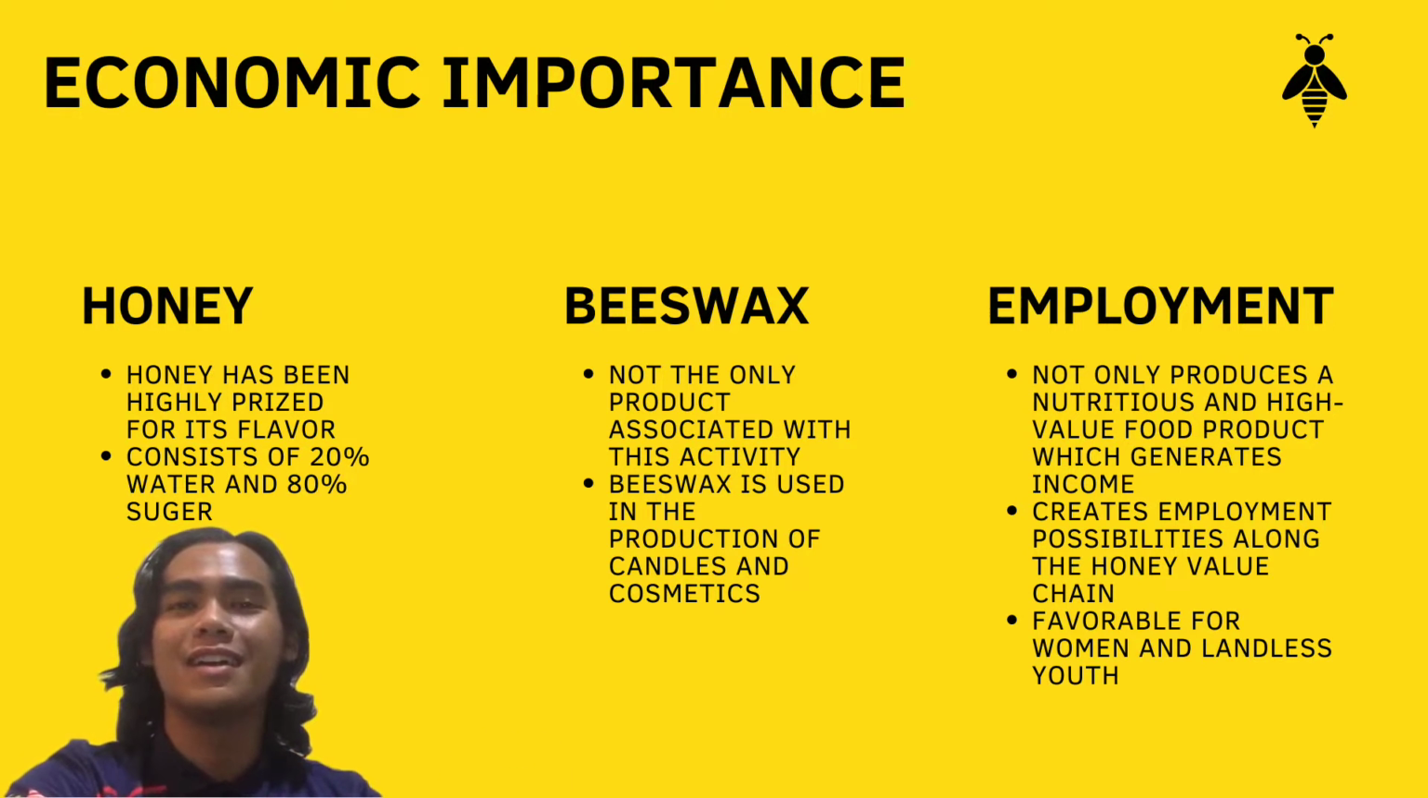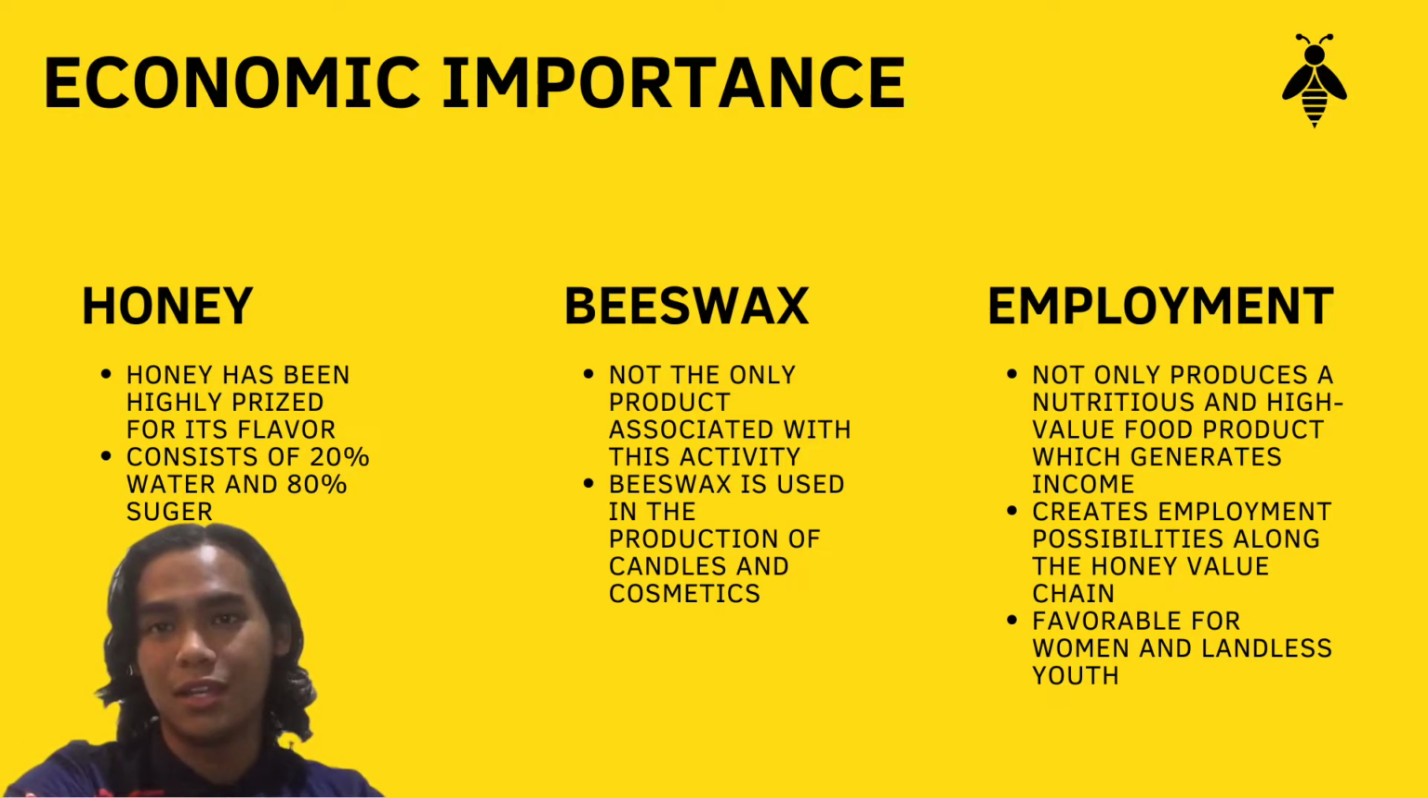Next, we move to the next point, which is beeswax. Natural honey is not the only product associated with this activity. Beeswax, propolis, royal jelly and honey combined are all byproducts of beekeeping. Beeswax is used in the production of candy and cosmetics.